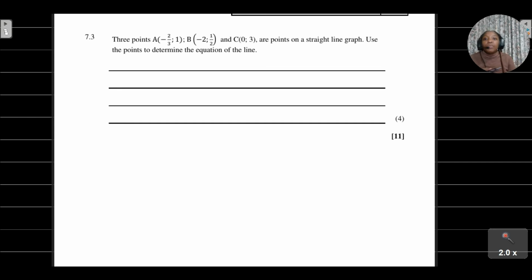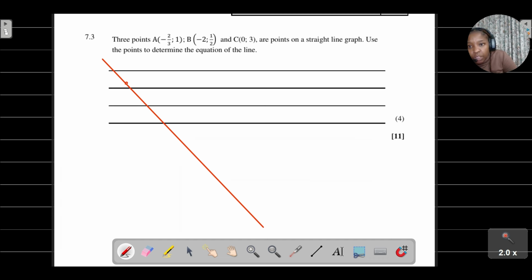Now, let's look at question 7.3. With question 7.3, they've given us these points. And they're telling us that these points are points on a straight line. Remember, when you're working with maths, you always need to think of something practically. So if I try to envision this scenario, I'm given these points, and they're points on the same straight line. Use the points to determine the equation of a line.